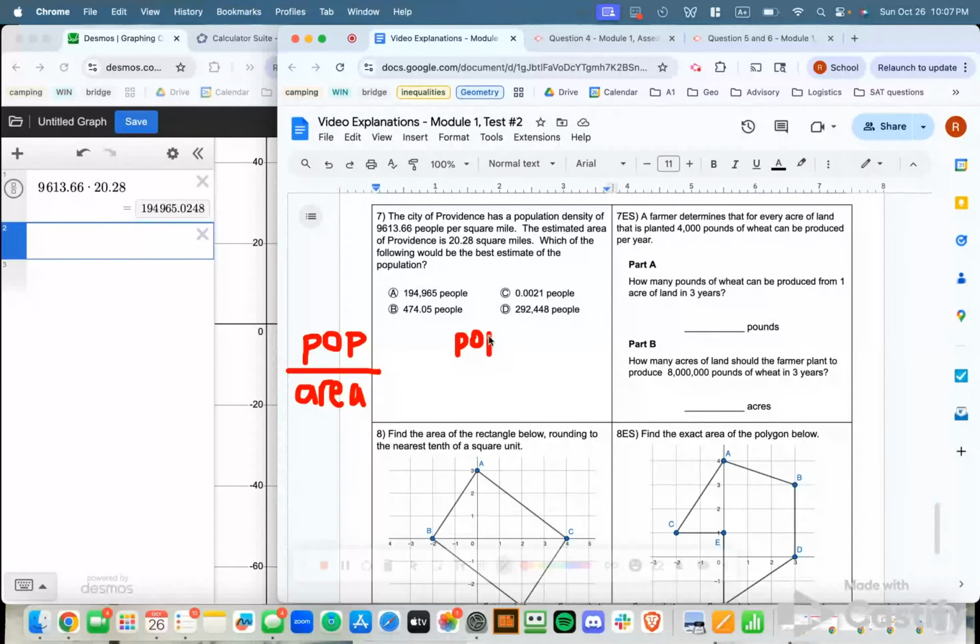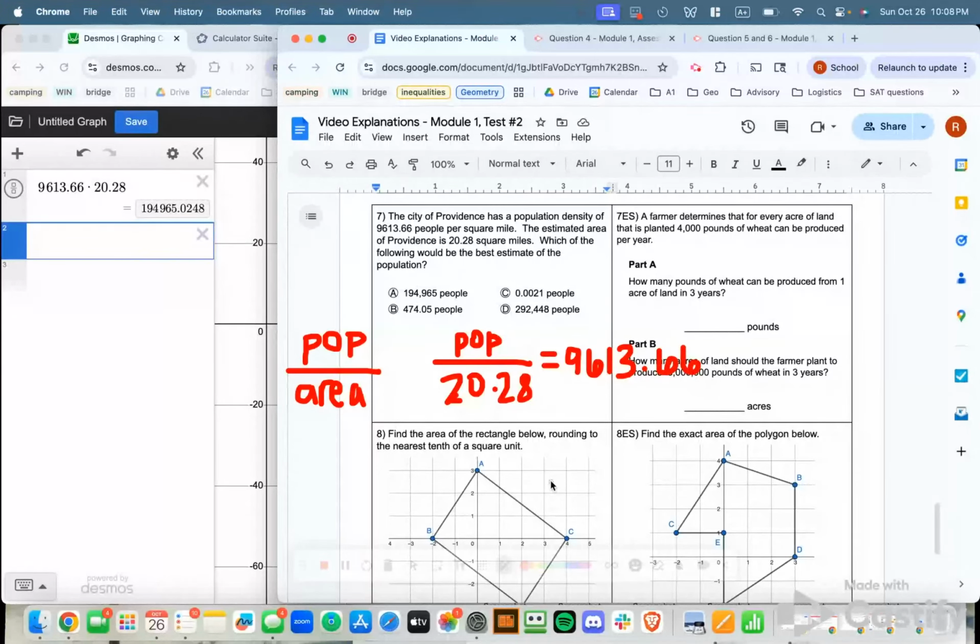I do, however, know the area of Providence is 20.28 square miles. And that's going to equal 9,613.66.